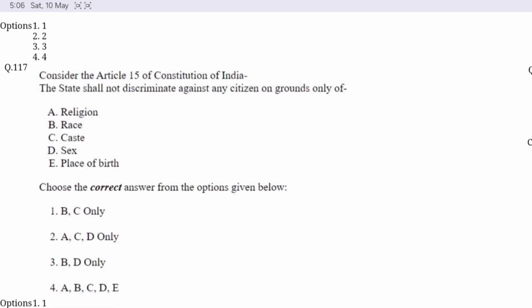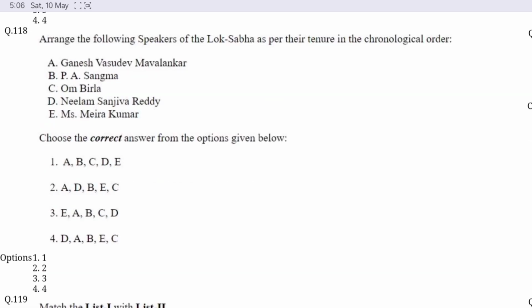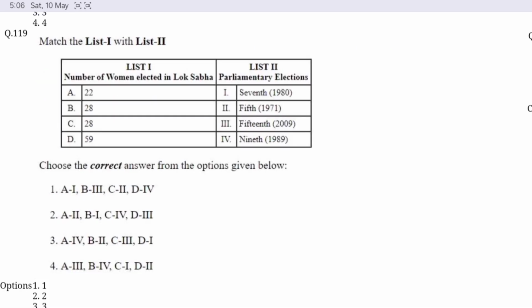Question number 117. Consider the Article 15 of the Constitution of India. The state shall not discriminate against any citizen on the ground of. Option D is correct. All of the above: religion, race, caste, sex, place of birth. Question number 118. Arrange the following Speakers of the Lok Sabha as per their tenure in the chronological order. Option B is correct here. First is Ganesh Vasudev Mavalankar, then Neelam Sanjiva Reddy, then P.A. Sangma, then Mrs. Meira Kumar, and last is Om Birla.